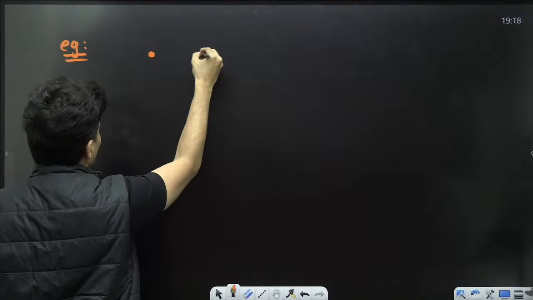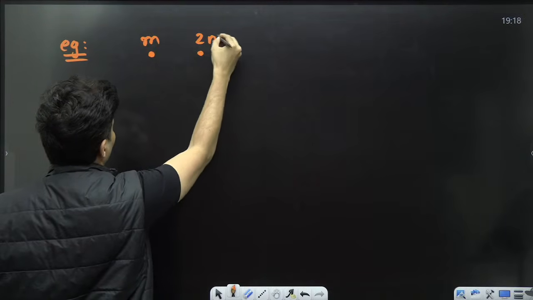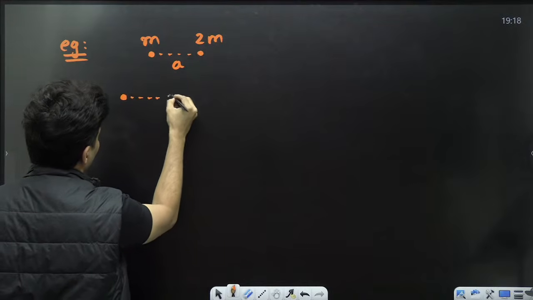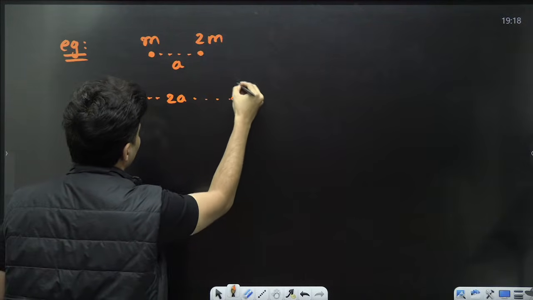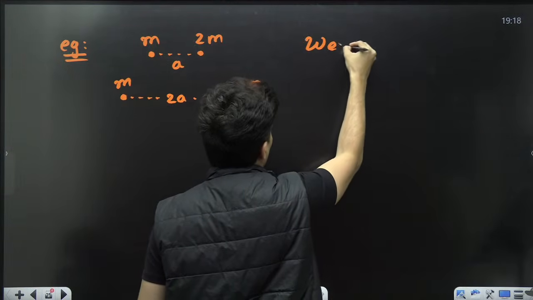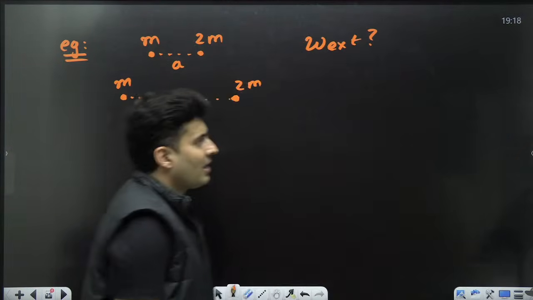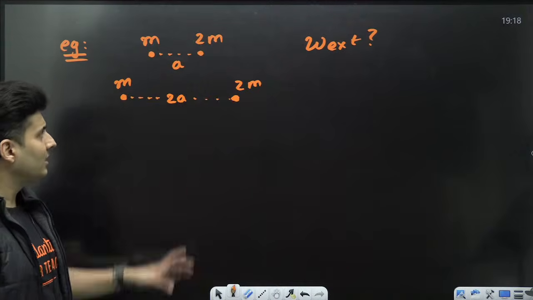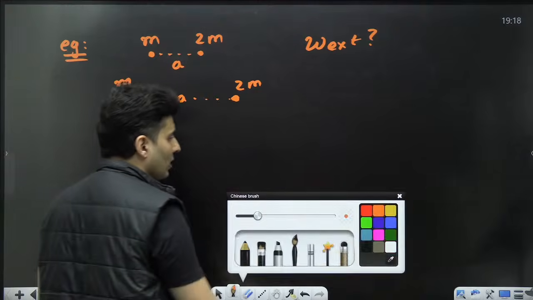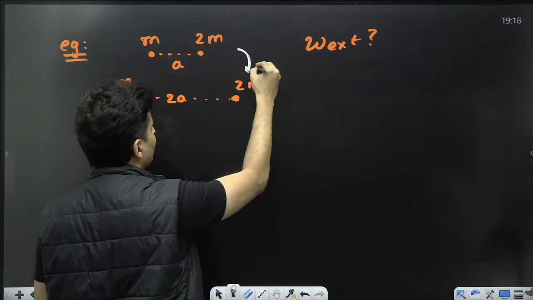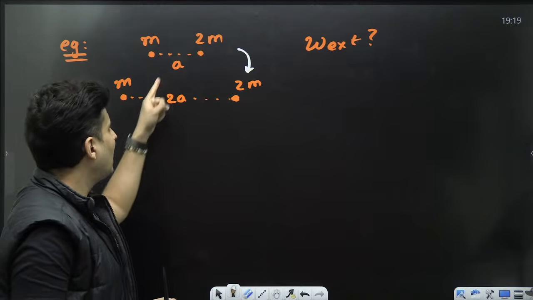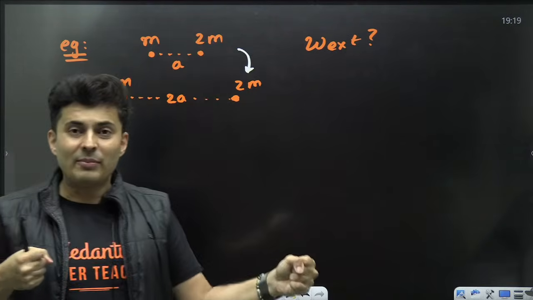there are 2 masses over here, M and 2M, and the separation between them is A. Now, I make their separation 2A. So, the question is, how much work is done by the external agent to change from here to here? Obviously, I have to do work because I have to separate them.